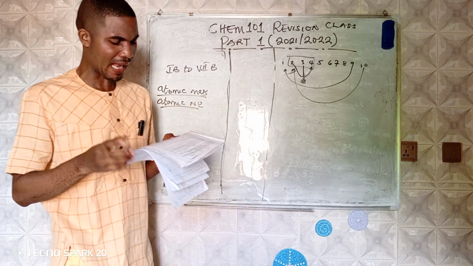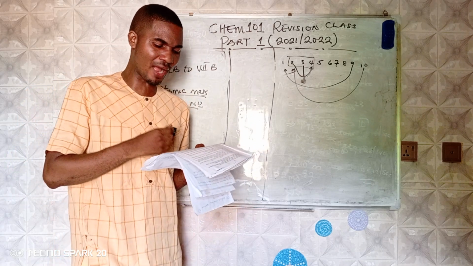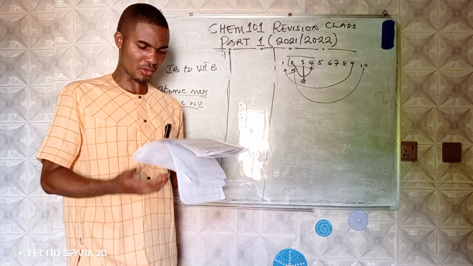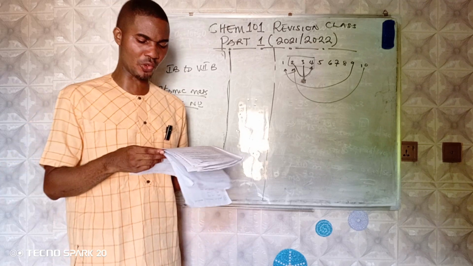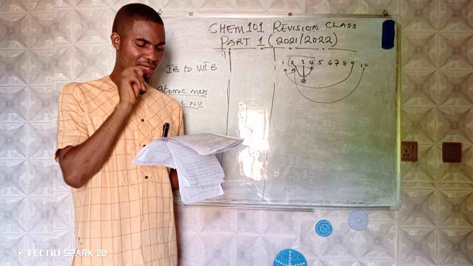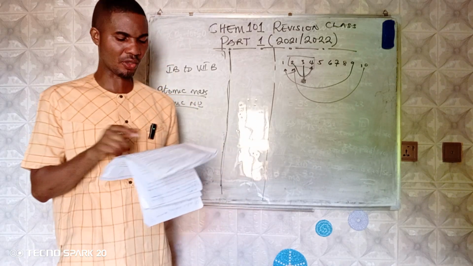Number III says elements having closely similar properties will fall at definite intervals along the list. Correct. They have closely similar chemical properties, so they will fall along the list. So if you observe this, only II and III are correct. So we have option D to be the correct answer there.